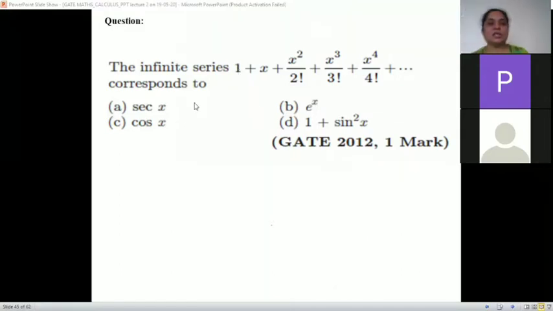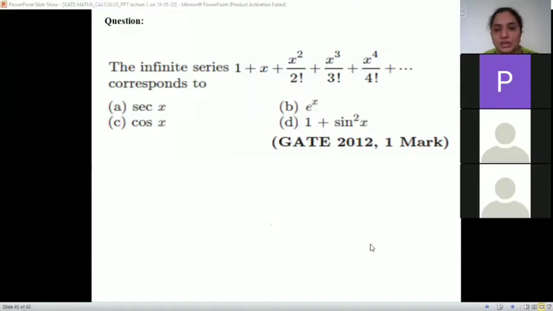The infinite series corresponds to the series of what? This is the standard series. You need not think, you need not solve. Just see the series and tell me what this is the series of. Option B. Yes, it is the e raised to x series. We know some standard series: e raised to x, and then sin x, cos x, right? So this is the series of e raised to x. Do not think, we just know it, and this is e raised to x.